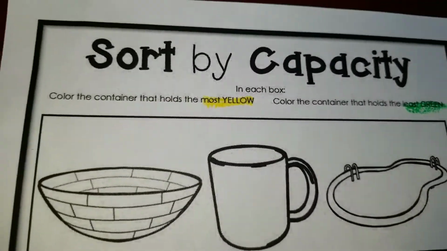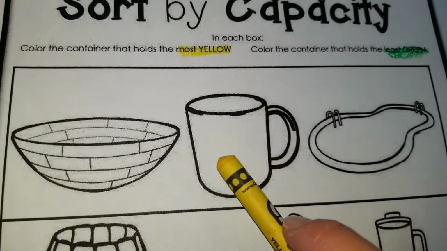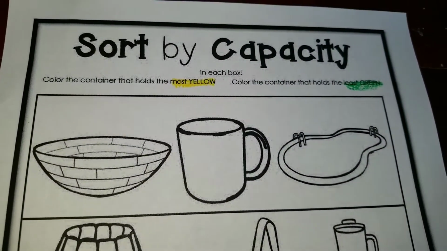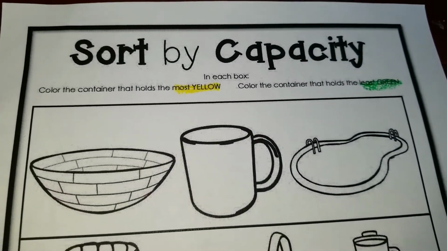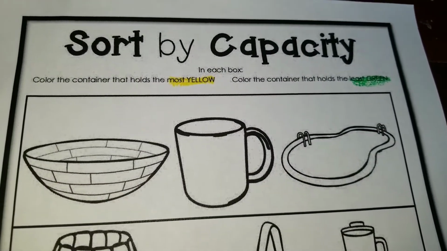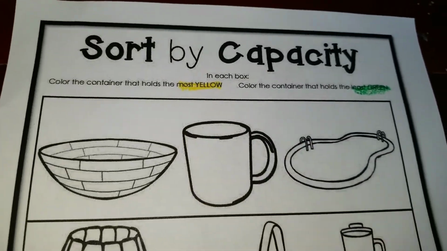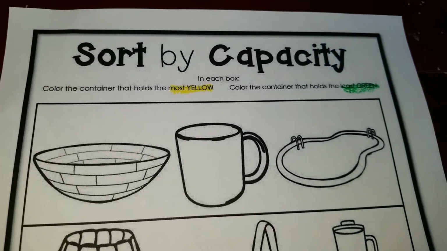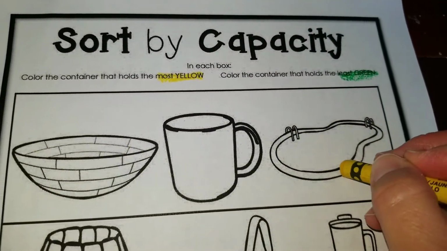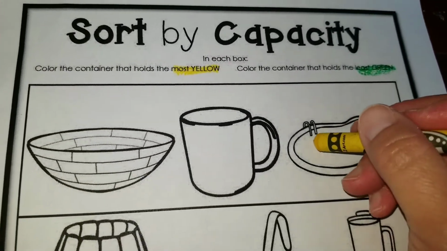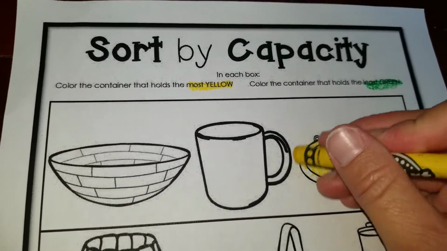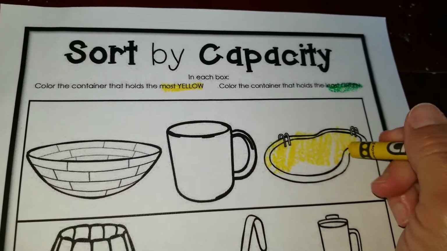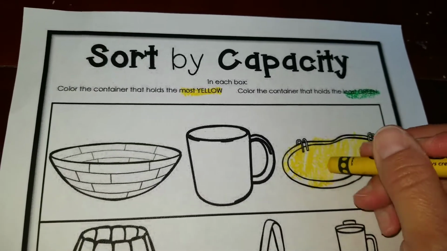Ready? Here we go. Here we have a basket, a cup, and a pool. Boys and girls, which object do you think can hold the most liquid? Don't forget, we're going to color that object yellow. The object that can hold the most liquid is the pool. The pool can hold thousands and thousands of gallons of water. So we're going to color the pool yellow.